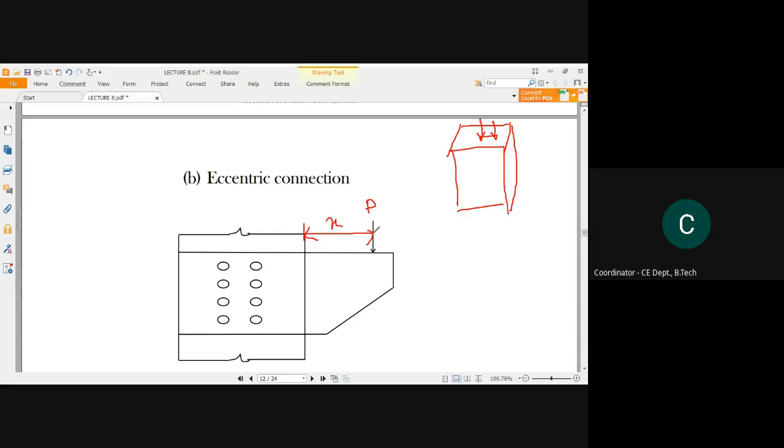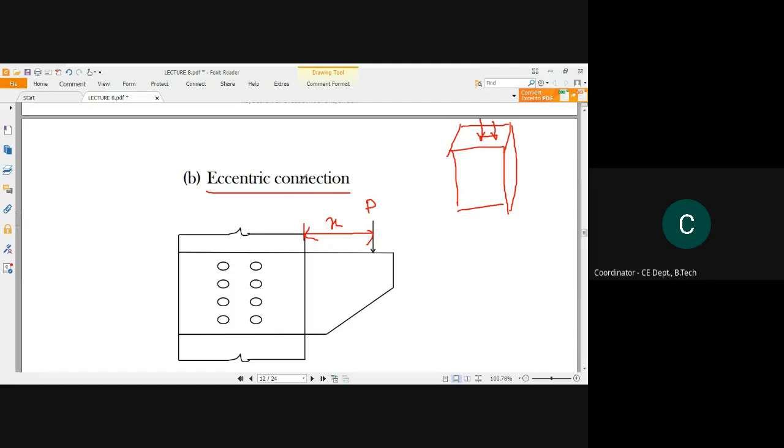So this kind of connection which will take this kind of eccentric load, where the location of the load is shifted in a direction, will be considered as an eccentric connection.